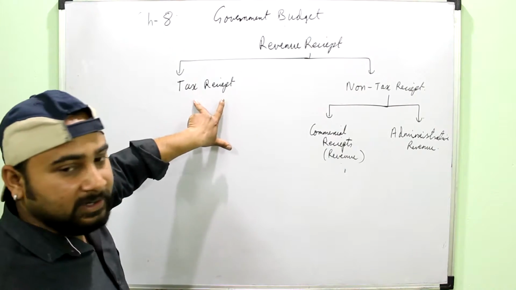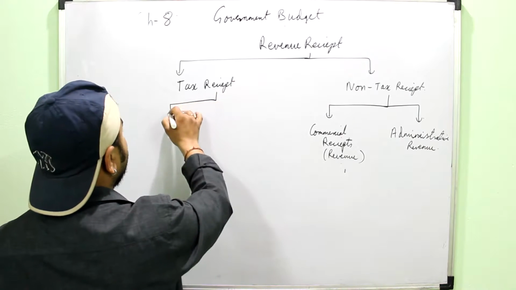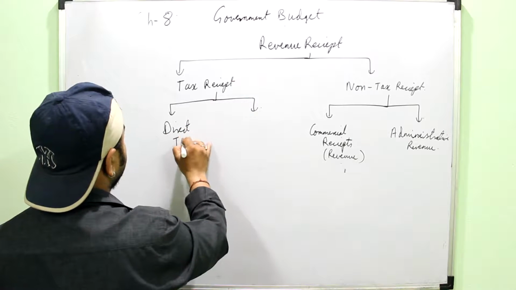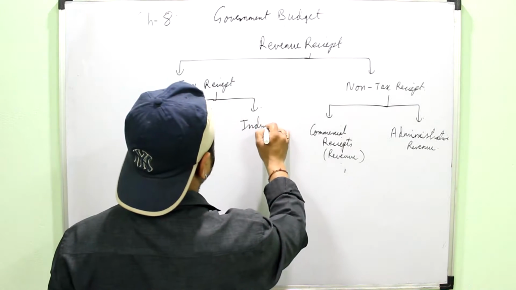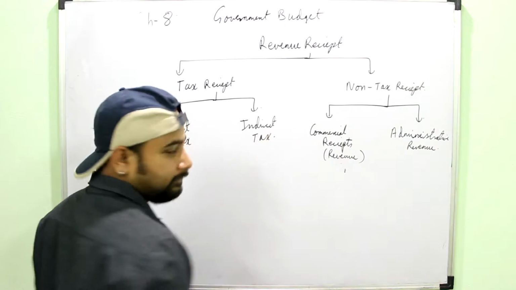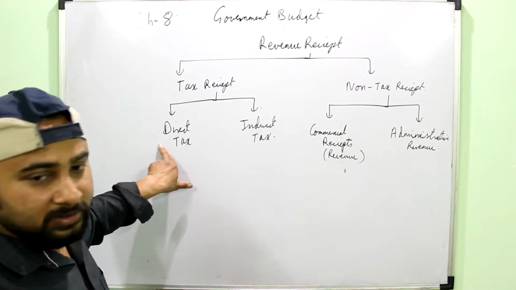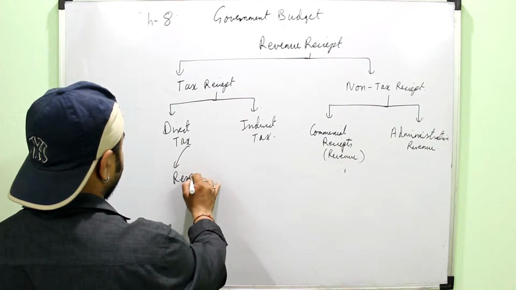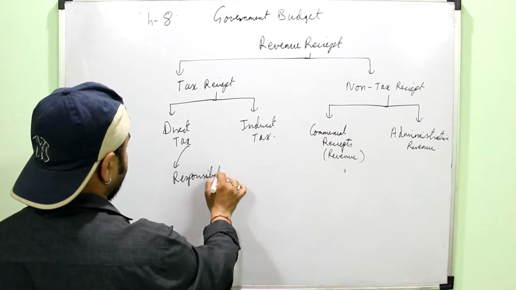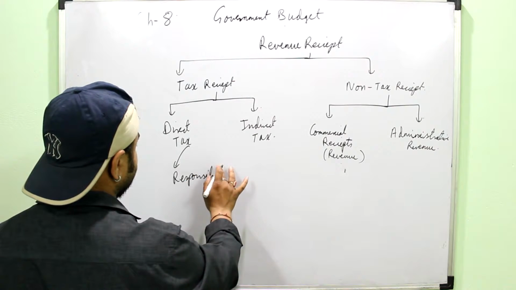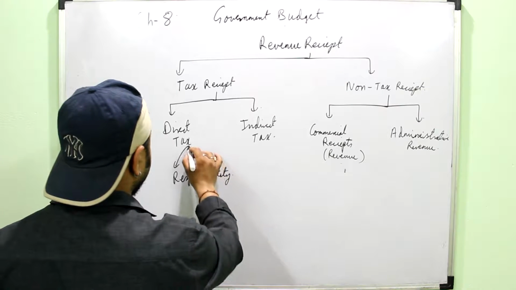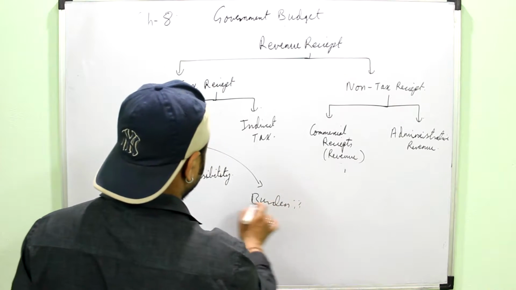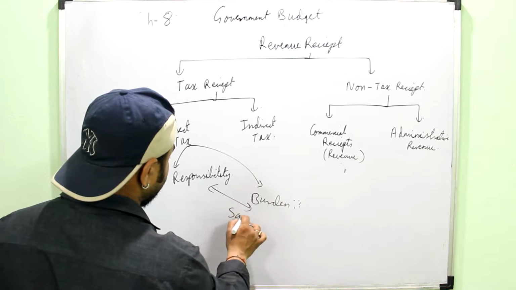So the tax receipts are again divided into two types of taxes which are collected by the government. You must be knowing them: direct tax and indirect tax. Okay, direct tax is the tax in which the responsibility to pay the tax and the burden of the tax both lie on the same person.